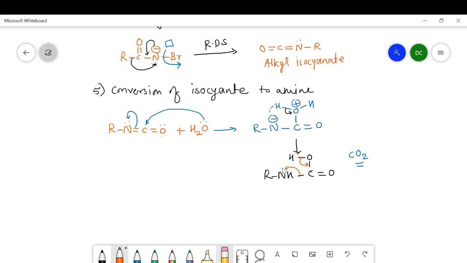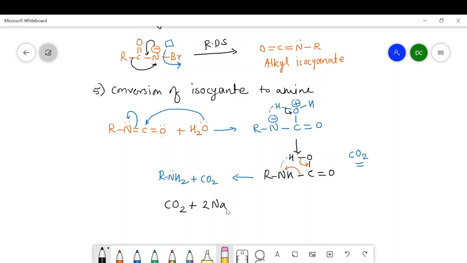Nitrogen becomes negatively charged, so it abstracts the hydrogen from this oxygen hydrogen bond, and therefore we get RNH2 plus CO2.